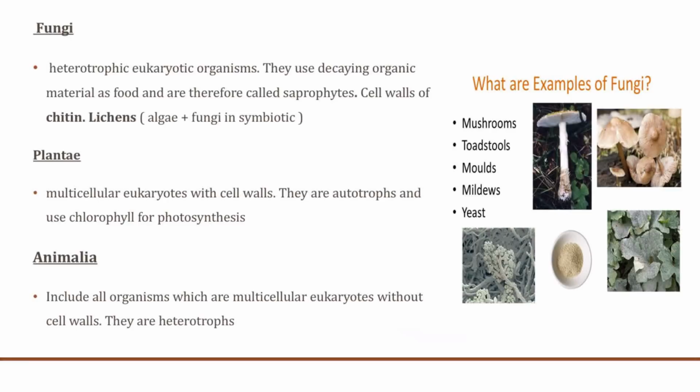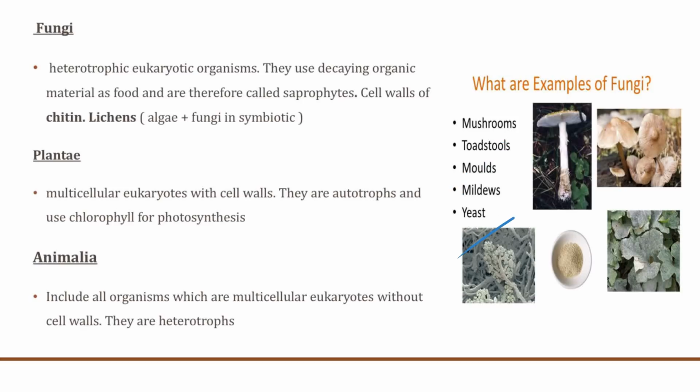Now, fungi are heterotrophic eukaryotic organisms, and they basically use decaying organic material as food, and therefore they are also known as saprophytes. Their cell walls are made up of a thick substance known as chitin, and as we all know, lichens are a symbiotic relationship between algae and fungi. Examples of fungi are mushrooms, toadstools, molds, mildews, yeasts, etc.